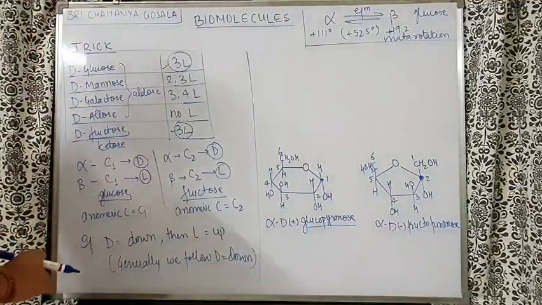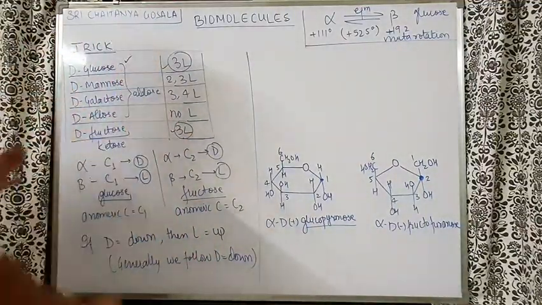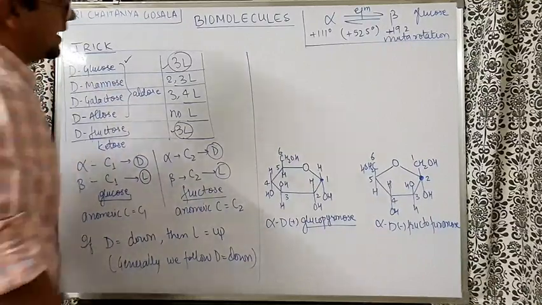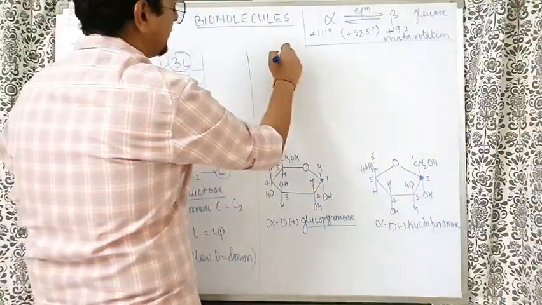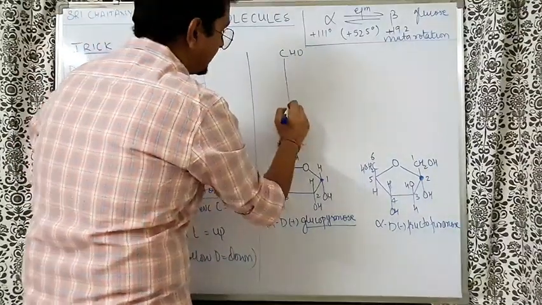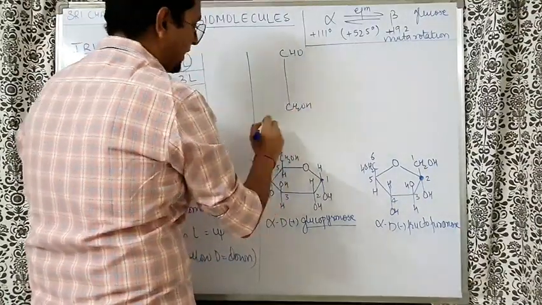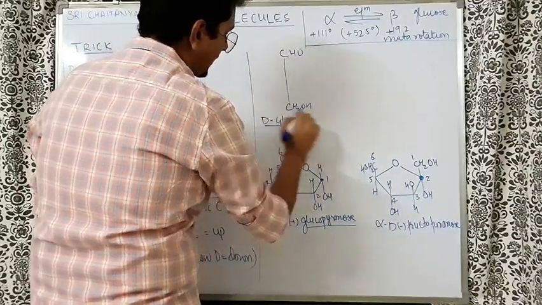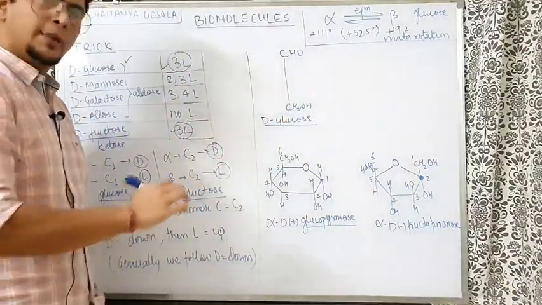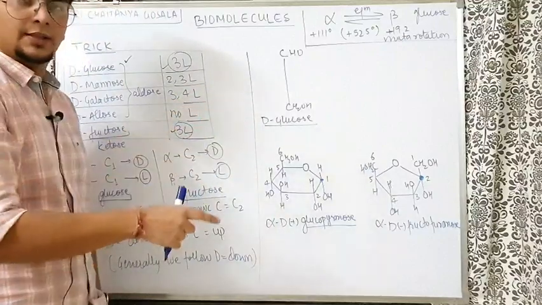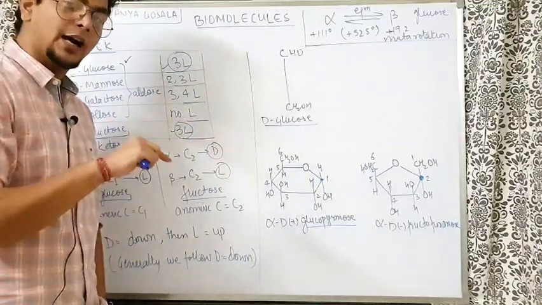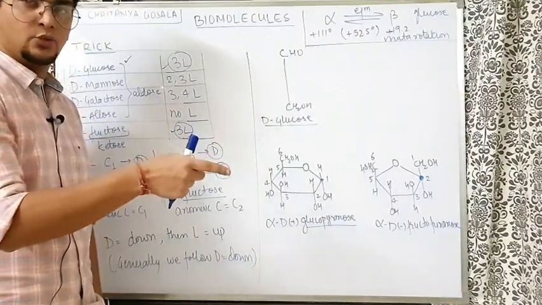So let's pick, firstly I will pick the alpha glucose, D glucose first. So picking up the D glucose straight structure, if I want to write, so CHO I will write, CH2OH I will write. My objective is to write D glucose. Okay? Sir, alpha you are writing or beta? But in the cyclic structure alpha beta will come. In the straight chain alpha beta is not going to come, because when anomeric carbon will become chiral, then only alpha beta is going to come.